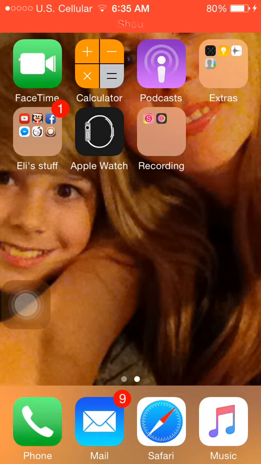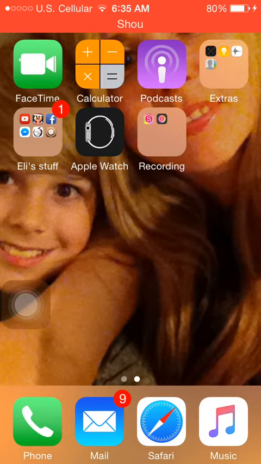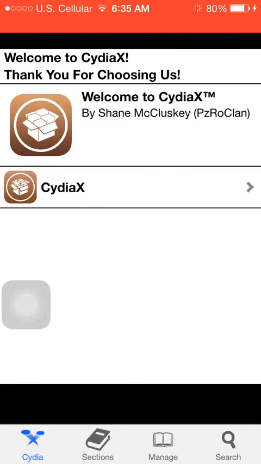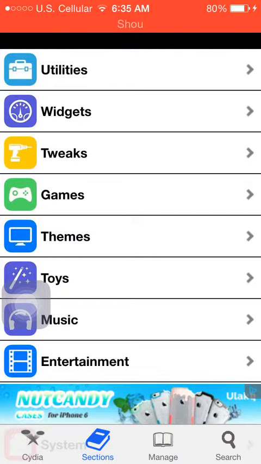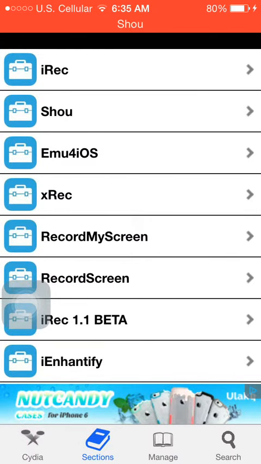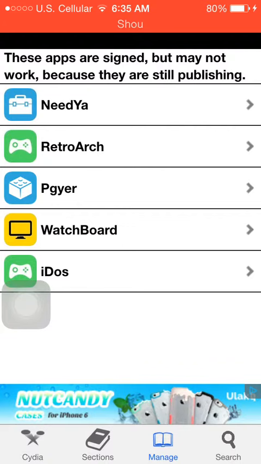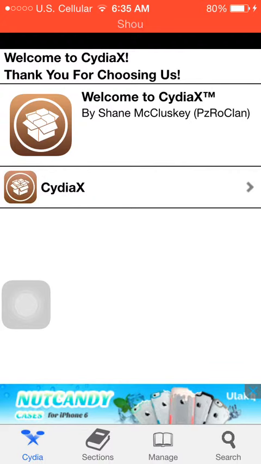What is up, guys? I'm going to be showing you how to get Cydia on 8.4. It's not really Cydia, but it's somewhat close to Cydia. As you can see, if you go right here, you have emu and all that stuff. And also, if you go to manage, and this right here, you have all this stuff right here. It's completely free. You don't need any jailbreak.